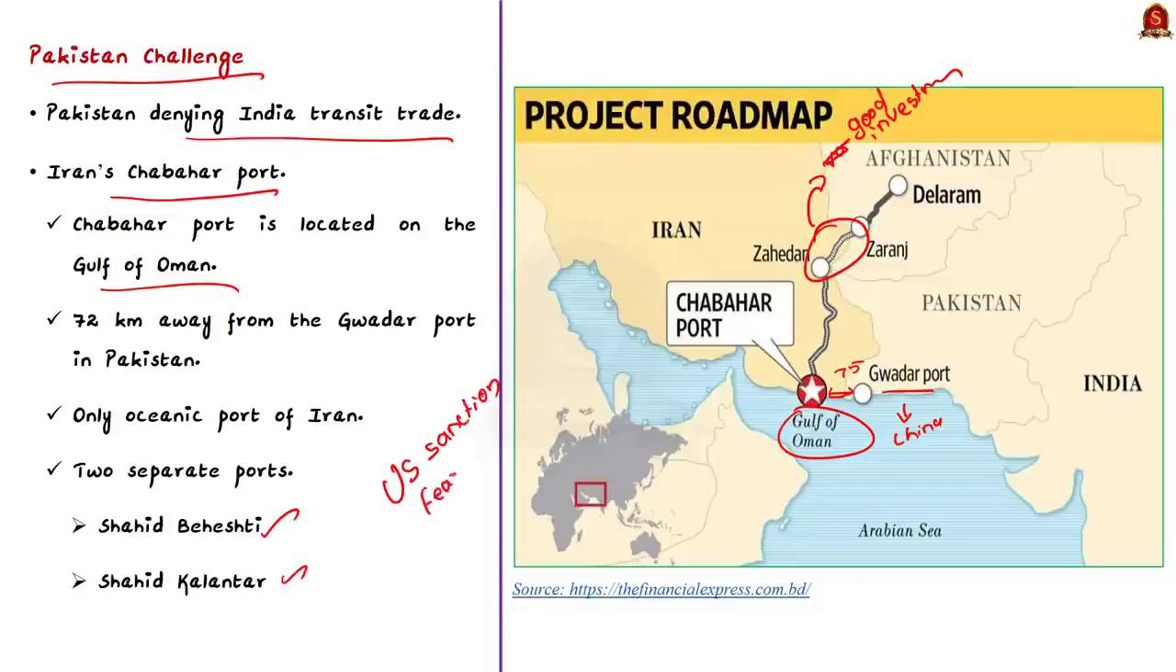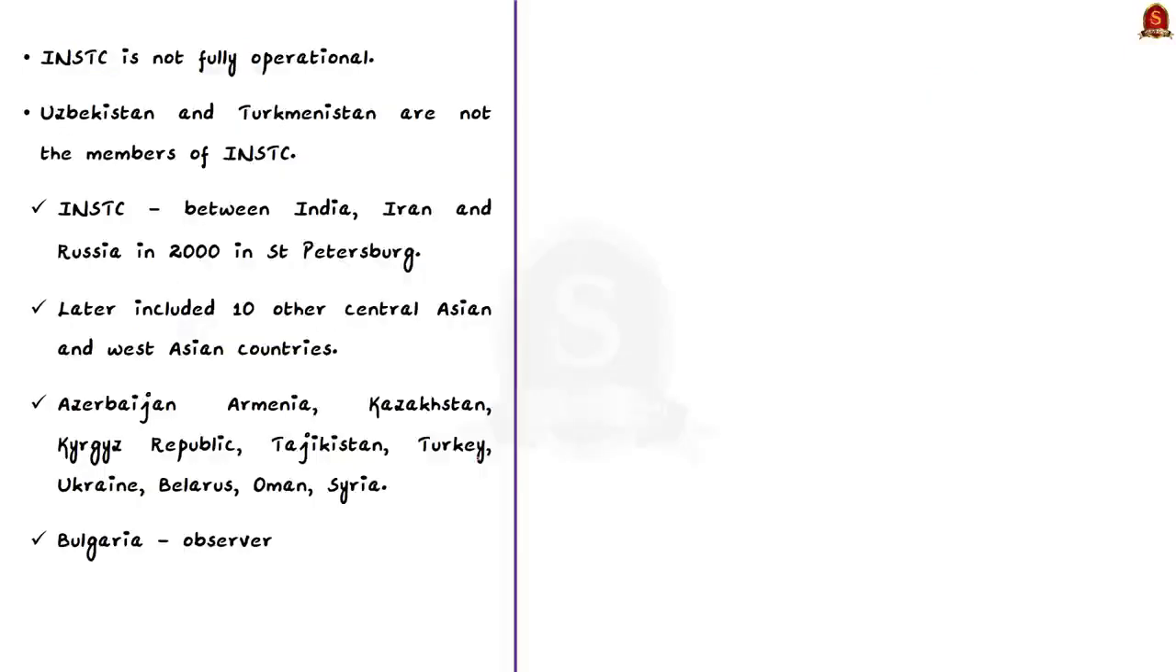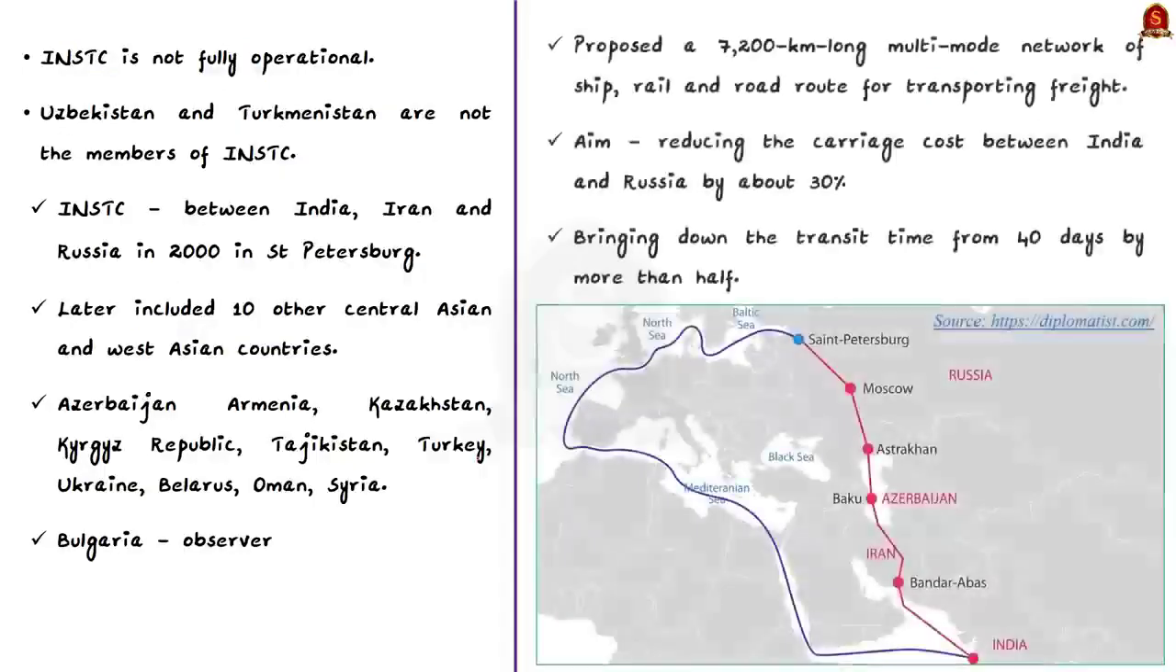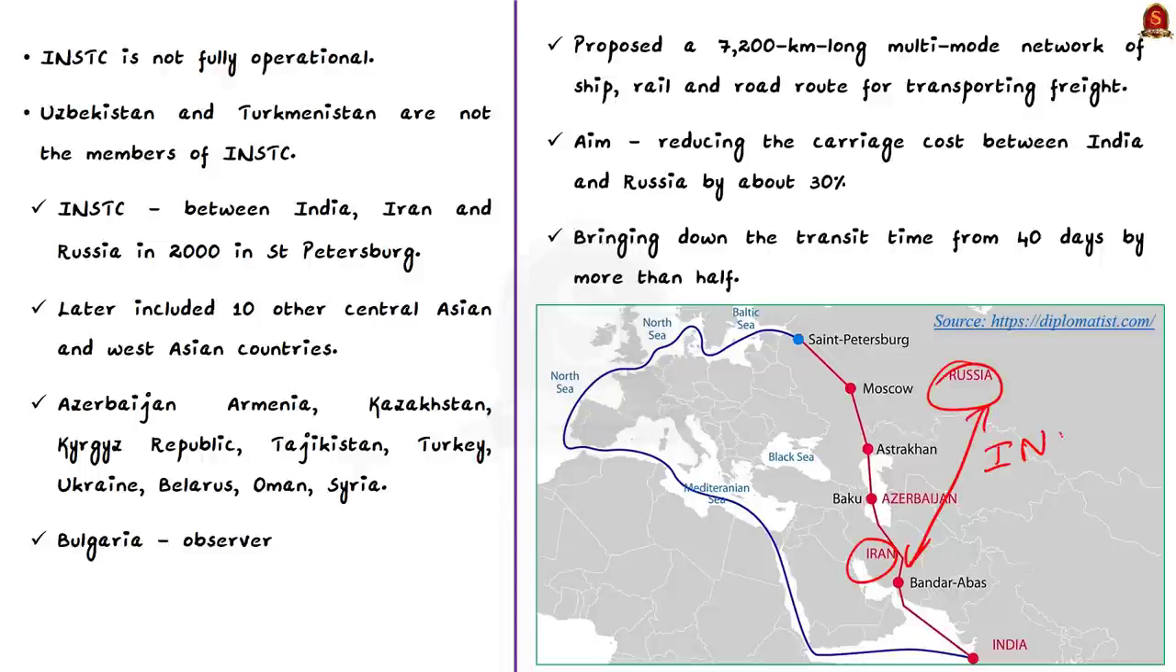Okay. The other option that India can use to establish connectivity to the Central Asian region is through the Russia-Iran International North-South Transport Corridor. See, this Russia-Iran International North-South Transport Corridor is via the Bandar Abbas port. But the thing is that the Bandar Abbas port is not fully operational. And the other issue is that two Central Asian republics, that is Uzbekistan and Turkmenistan, are not members of the